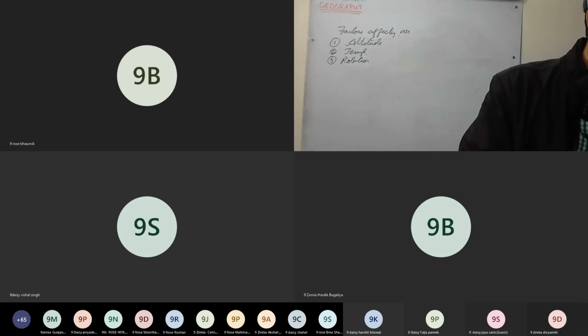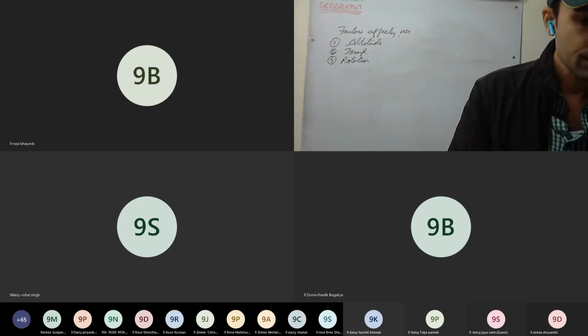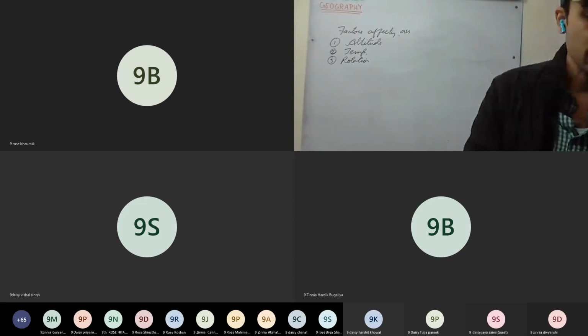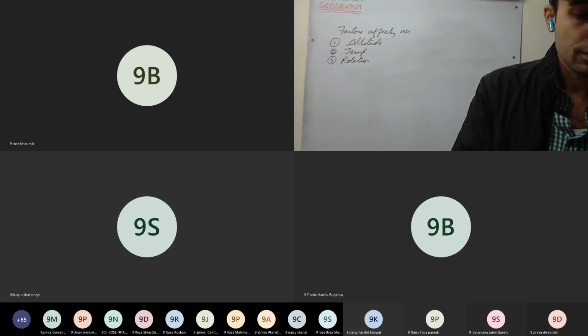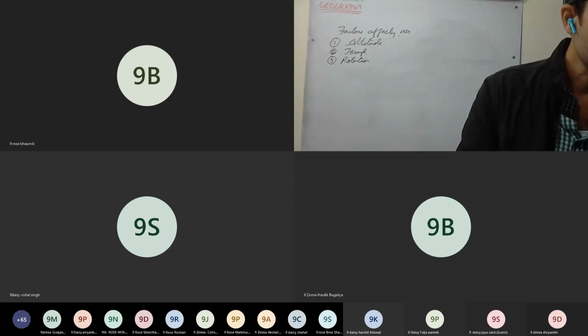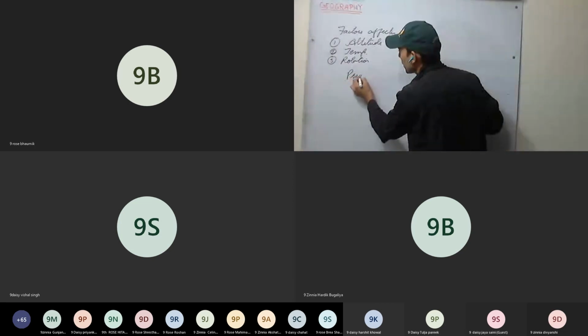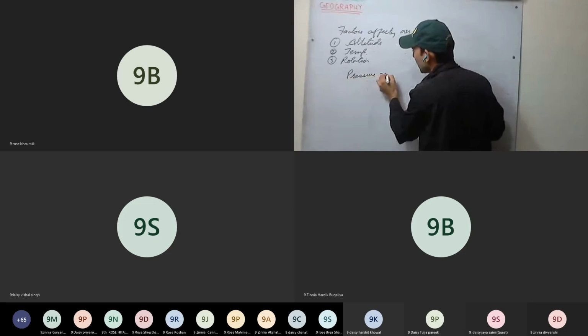Okay, pressure gradient we have to discuss. Factors affecting air pressure: altitude we have discussed, and the influence of temperature on pressure we have discussed. The influence of rotation of the earth, that we will be discussing along with pressure belts. Pressure gradient. What does pressure gradient mean?